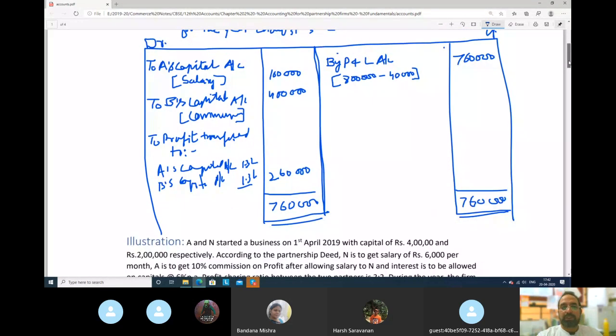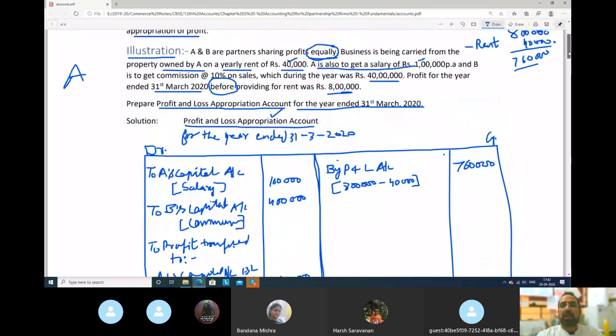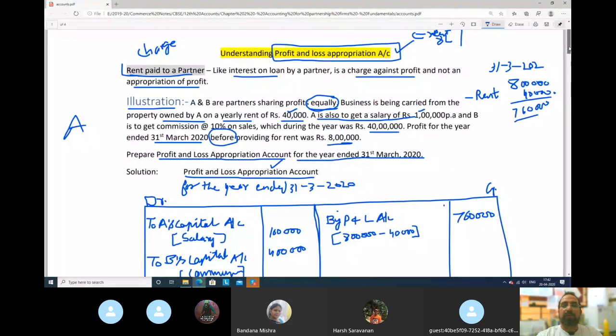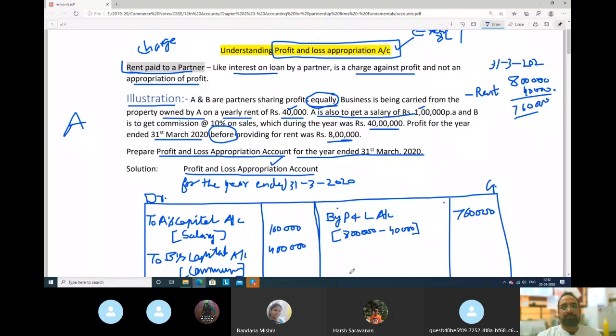So guys, this is how we will prepare profit and loss appropriation account. Now, what is profit and loss appropriation account? Important 2-3 points I will explain you again. And then you please try to remember, make notes somewhere. Whatever amount will be paid to the partners will go to profit and loss appropriation account. Please remember, except two things. First, interest on loan by a partner. If any partner has given loan to the firm and now we are paying him the interest, that is not an appropriation, that is a charge. It will go to profit and loss account.